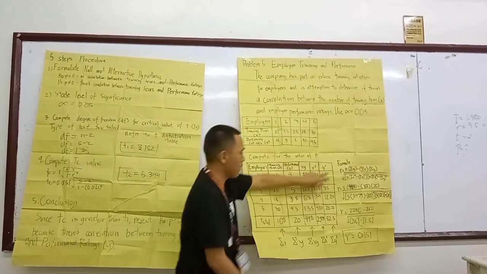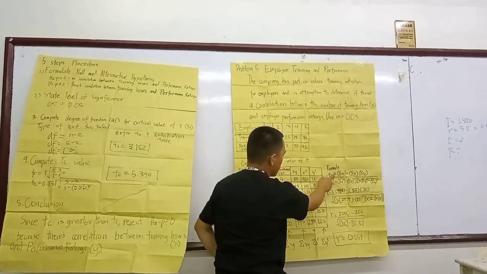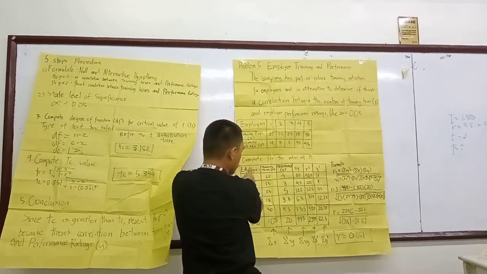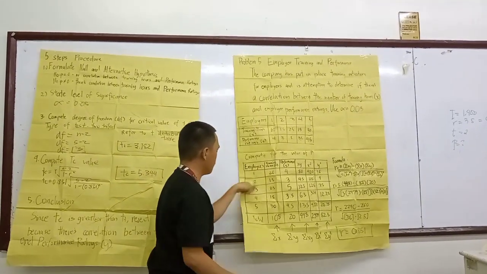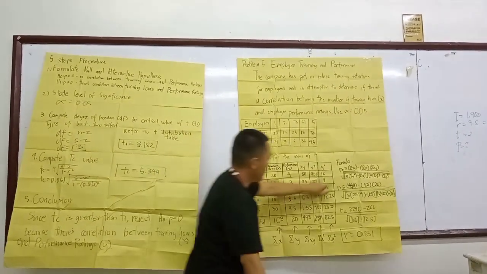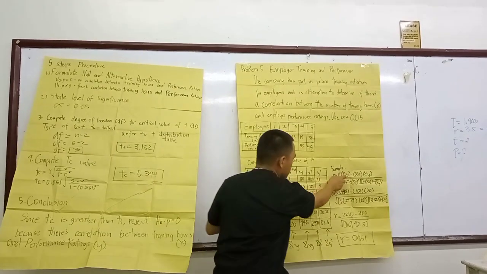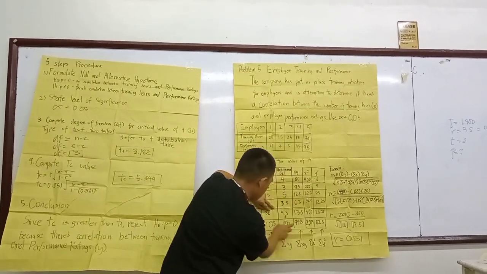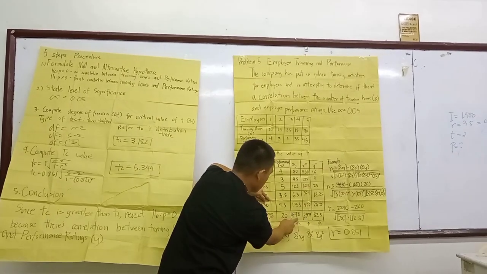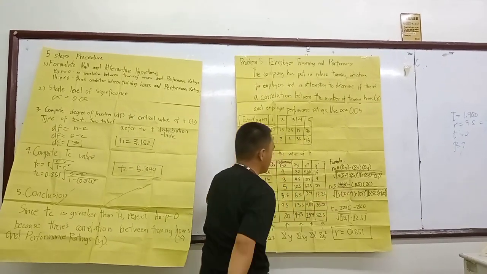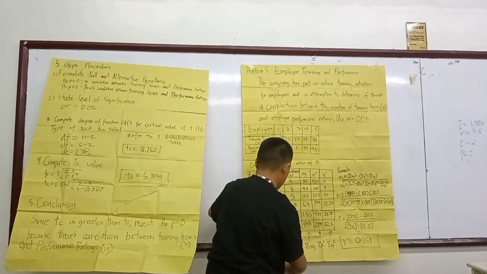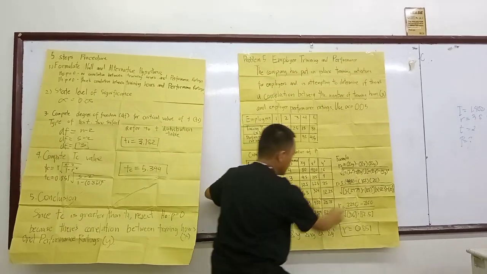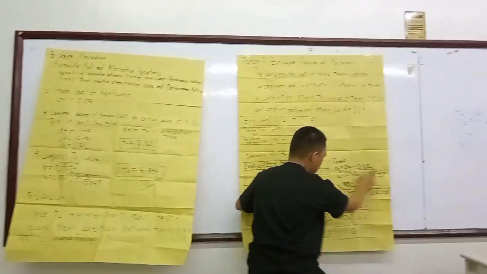Now, using this formula, n is the number of random samples, so the employees: 1, 2, 3, 4, 5, that's 5. For the sum of xy, we have the total here, and for the sum of x, the total here.